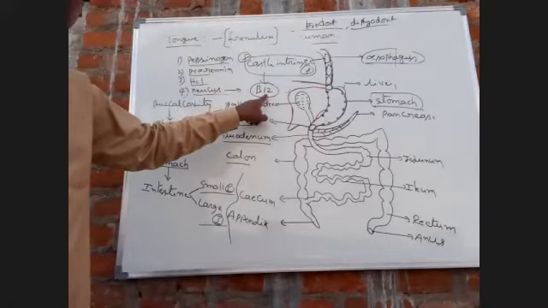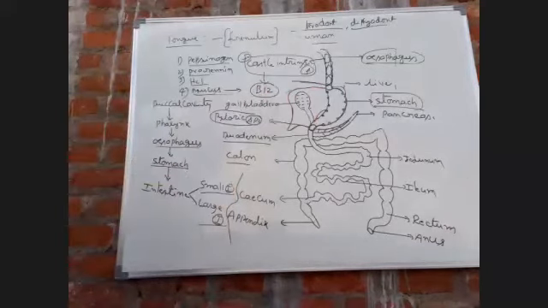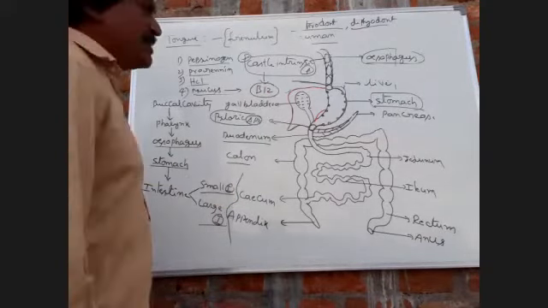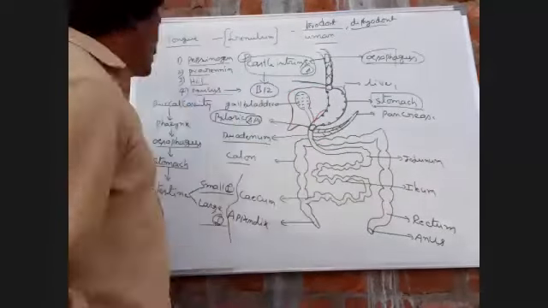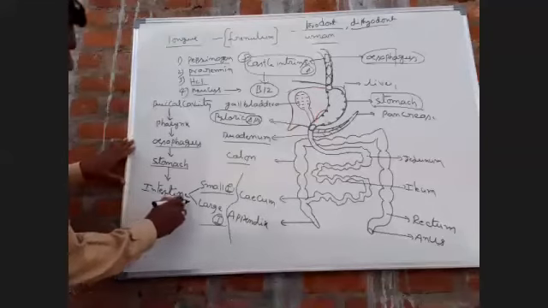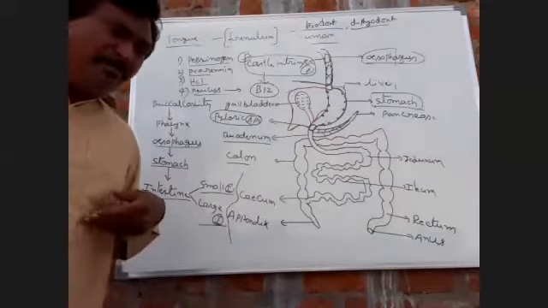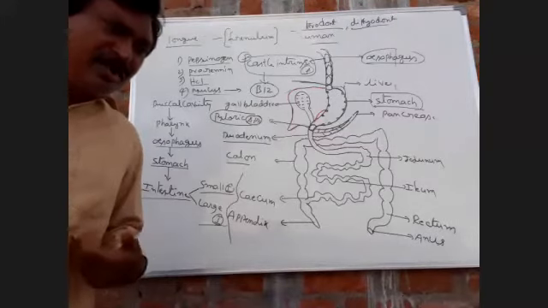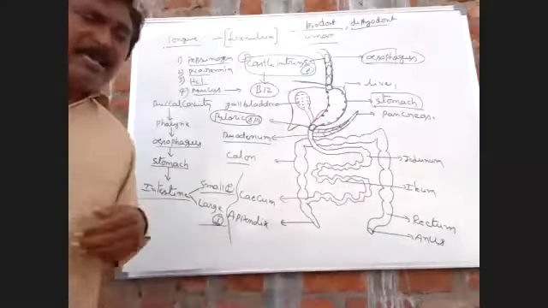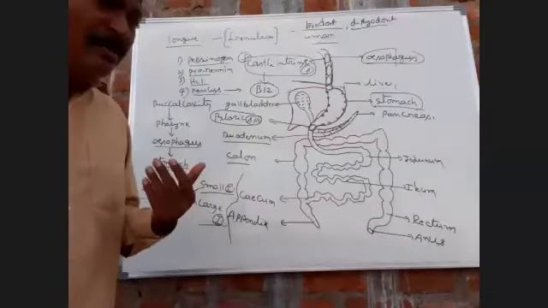Vitamin B12 is useful for maturation and production of RBC. Okay, this is over the stomach. Next one, come to the small intestine. What is the location of the stomach? Upper left portion of the abdominal cavity.